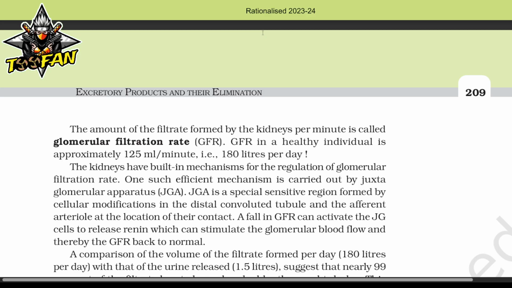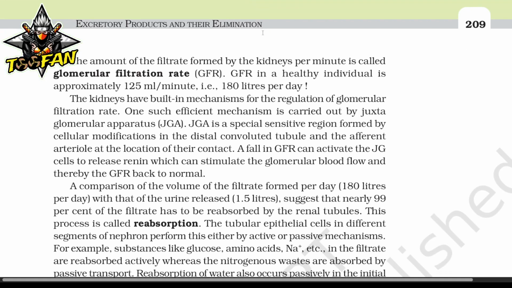One such efficient mechanism is carried out by the juxtaglomerular apparatus, JGA. JGA is a special sensitive region formed by the cellular modification in the distal convoluted tubule, DCT, and afferent arteriole at the location of their contact. A fall in GFR can activate the JG cells to release renin, which can stimulate the glomerular blood flow and thereby bring the GFR back to normal.